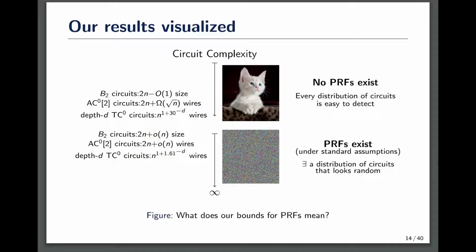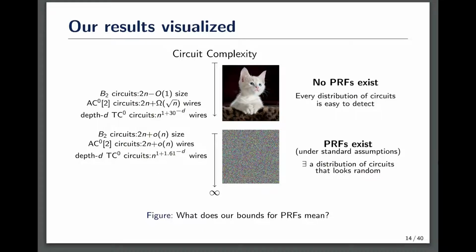This figure helps to explain why we think our exact complexity result for PRFs can be interesting. Imagine the arrow in the middle as circuits ordered by their size. When we are considering small-size circuits, like B2 circuits of 2n size, AC0 parity circuits of 2n wires, and depth d TC0 circuits of slightly superlinear wires, there is no PRF, which means every distribution is unconditionally detectable from truly random. Like the cat, it can be distinguished from truly random noise by only a few accesses.